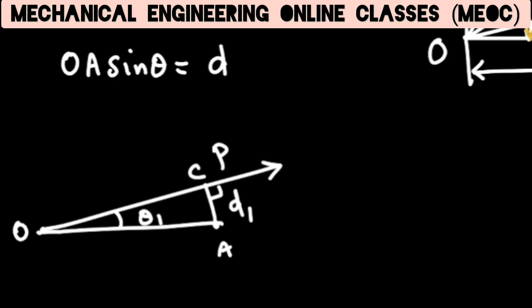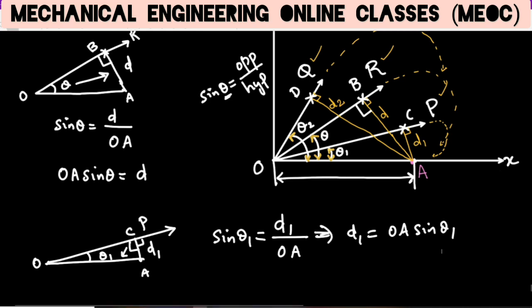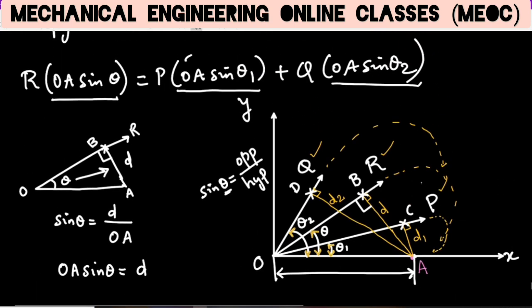This point is C. So now here sin theta 1 is equal to opposite by hypotenuse again. So opposite is D1, hypotenuse is OA, because this is 90 degrees, right? So hypotenuse will be the longest, OA. So therefore D1 will be OA sin theta 1. So OA sin theta 1, which is this term, is our D1. Similarly, let us see OA sin theta 2.